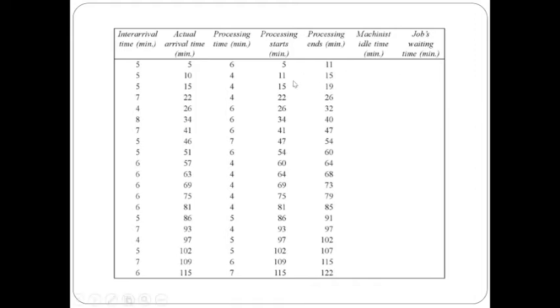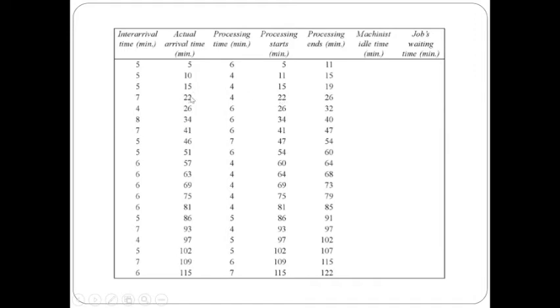For the third person, it is starting from 15. Here also the process has already ended, so we can start immediately, so the end time will be 15 plus 4, 19, right? Here you can see that the processing ends by 19 minutes itself, but the particular person has to wait up to the arrival.